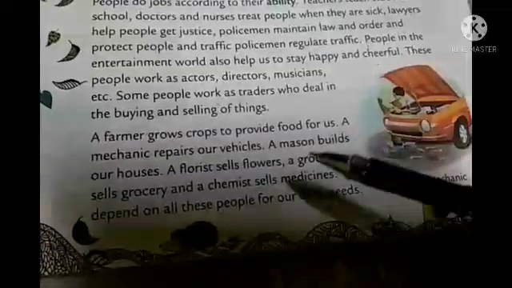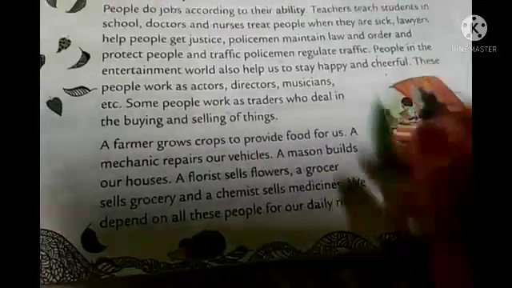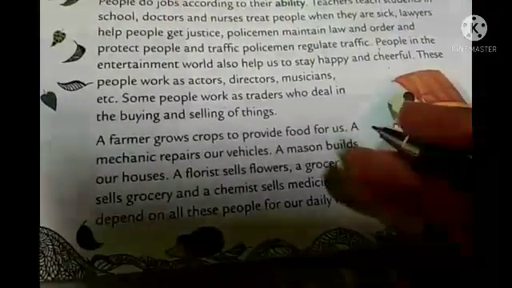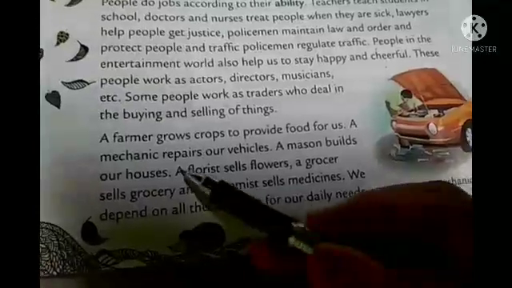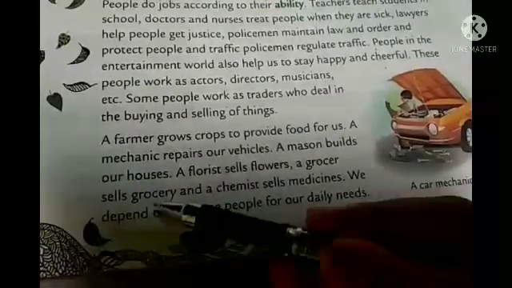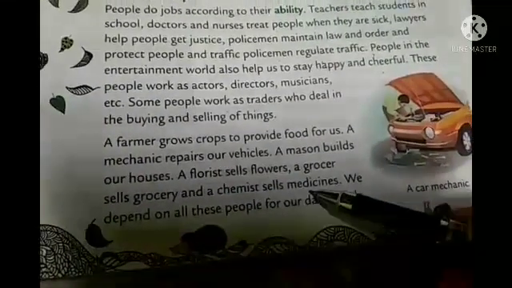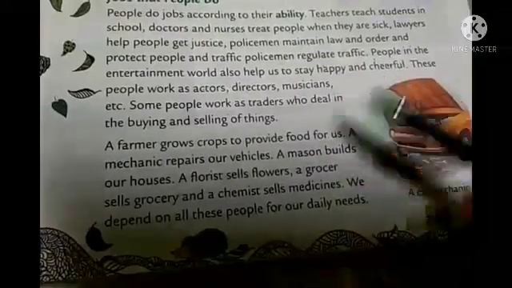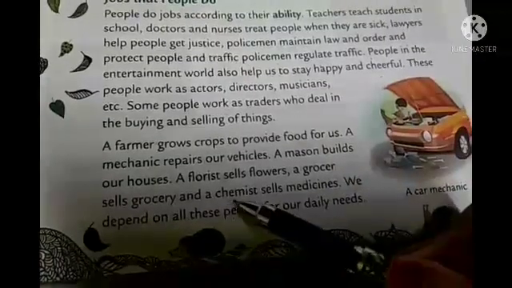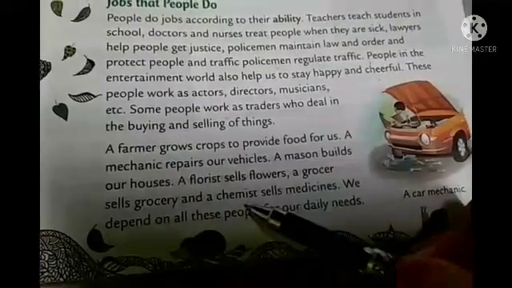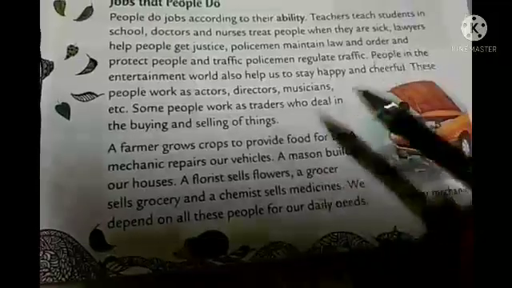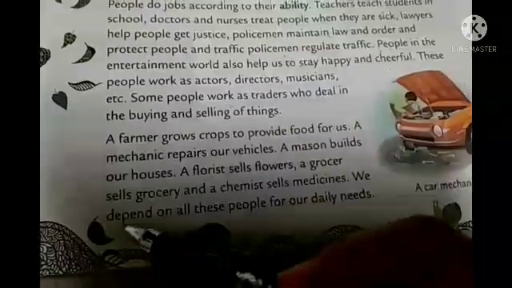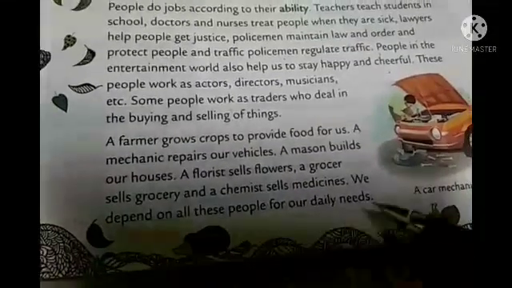So in this way, there are different categories, different groups, and in that, people have skills and they do their job. A florist sells flowers, a grocer sells groceries, and a chemist sells medicines. Medicines cannot be taken from just anyone, because we have to take them from a chemist only, because chemists can advise us, or they can give us the correct medicine according to the prescription. So we depend on all these people for our daily needs.